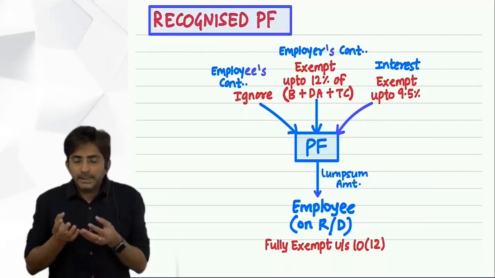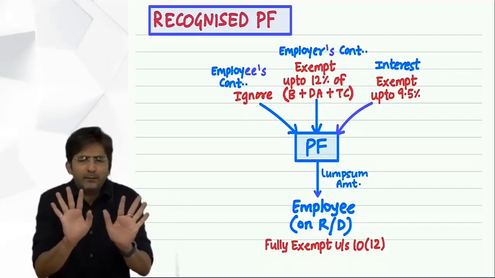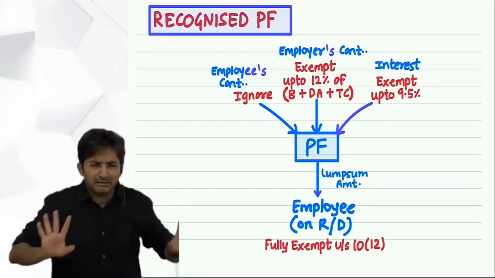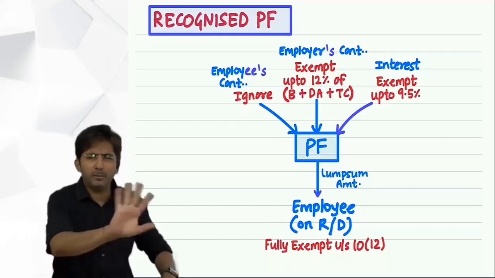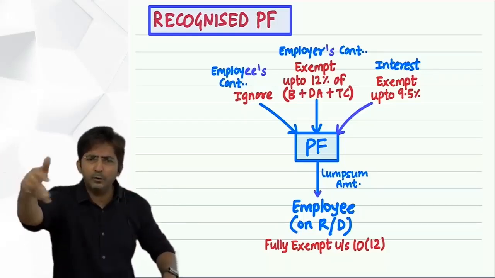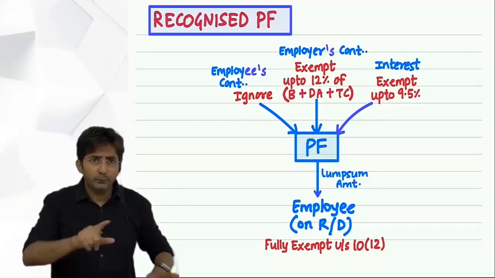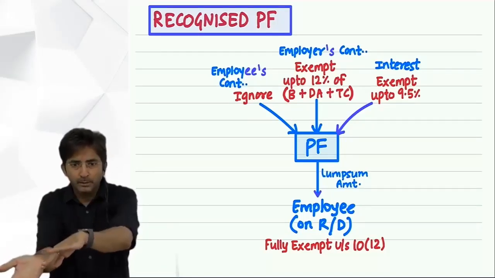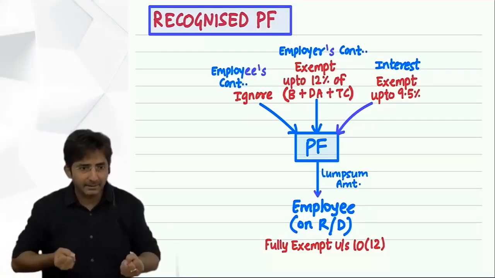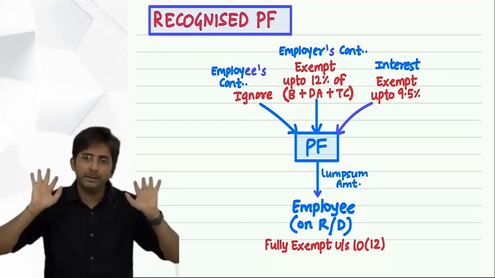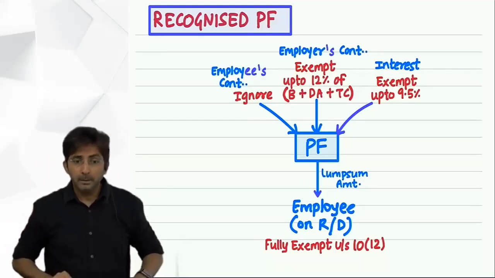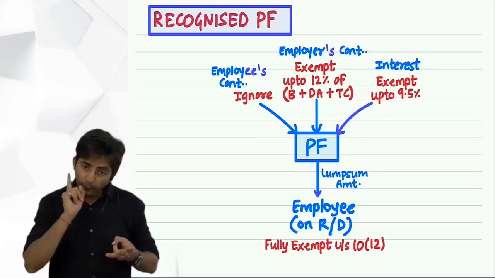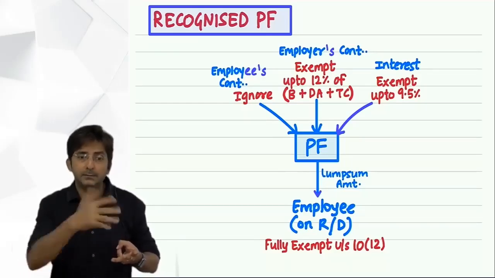But if you are saying politely that I don't want my provident fund money, I am leaving your job, I hate your company, I don't want to work here, but it's okay, don't give me my provident fund, transfer it to my new company. So if you get your fund transferred to the new job, that means you are not encashing, then also exemption will be allowed. But apart from these 3 exceptions, if you leave before 5 years, then exemption is withdrawn.